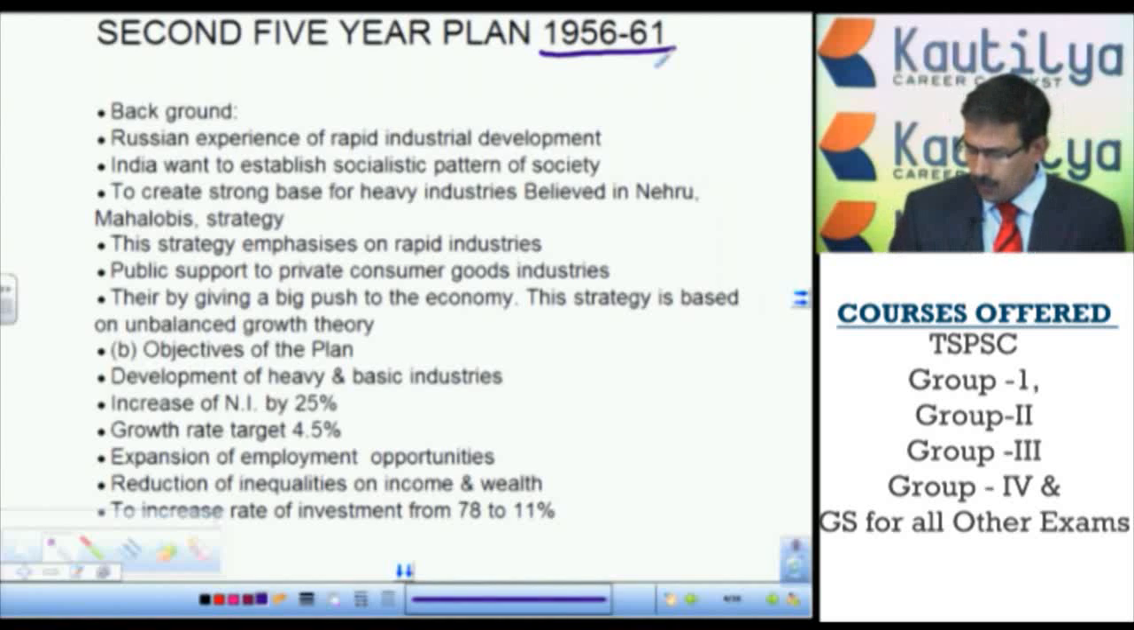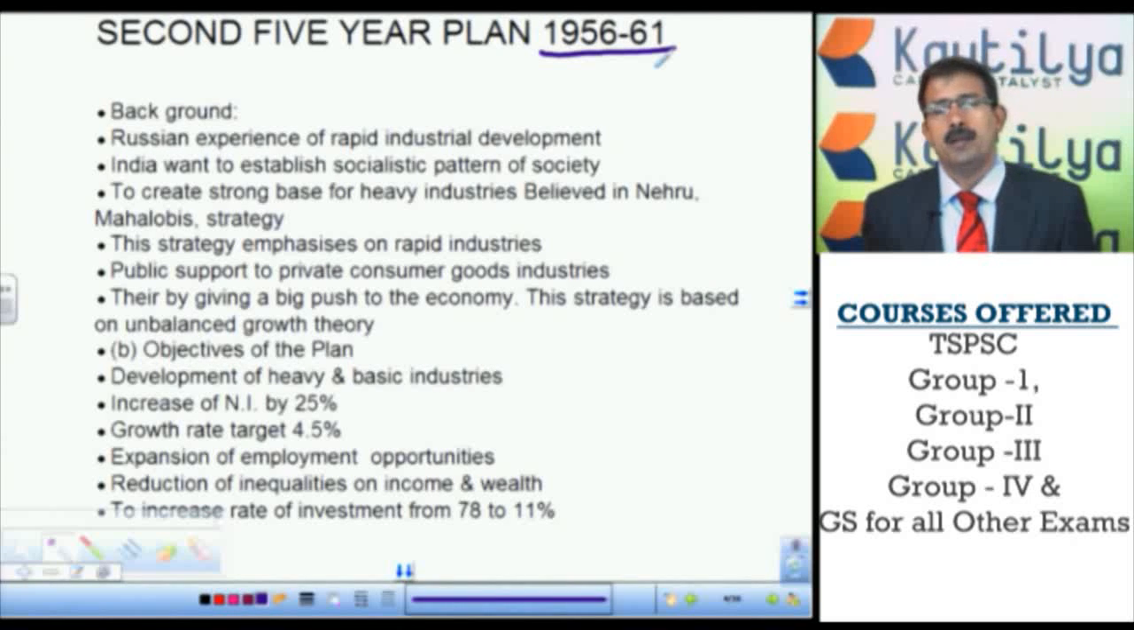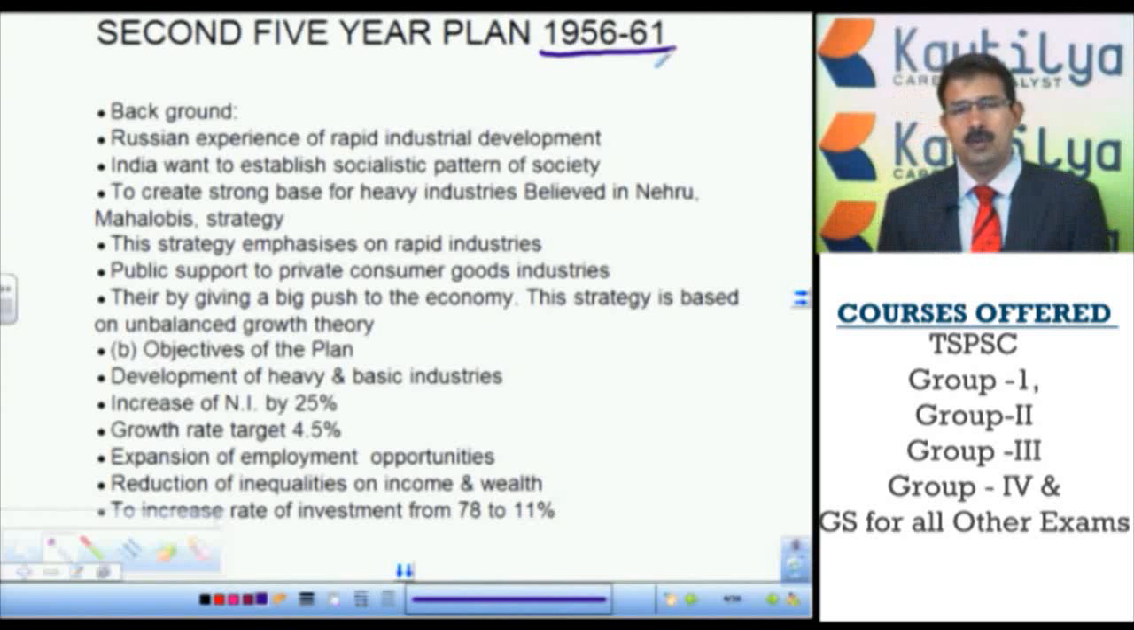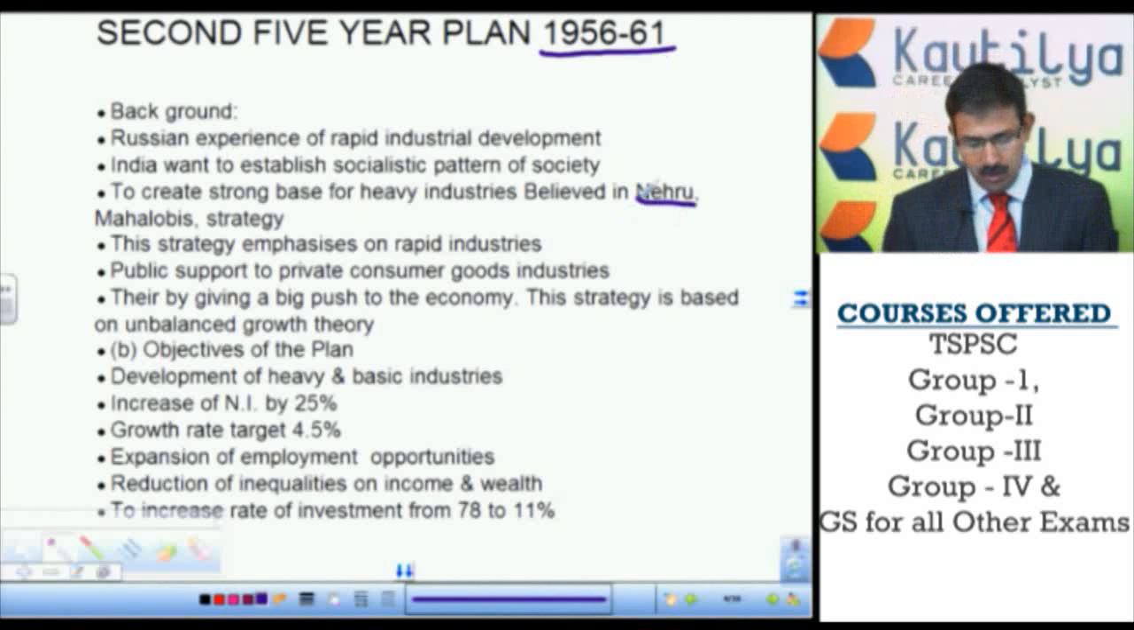As I told you, every economy passes through 3 different stages. First, a primary sector led economy, then the industrial led economy, and in the third stage the services sector. After mastering how to achieve growth in agriculture, now we want to develop industry in this second 5-year plan. For that we followed the Nehru-Mahalanobis model of rapid industrialization, the establishment of heavy and basic industries by the public sector.